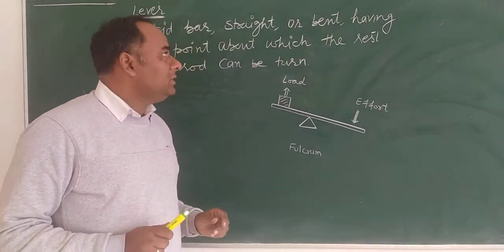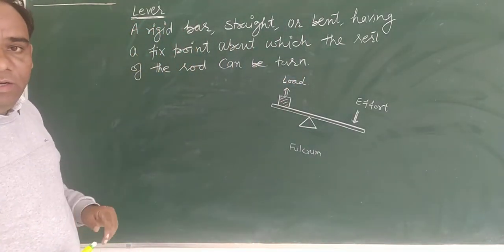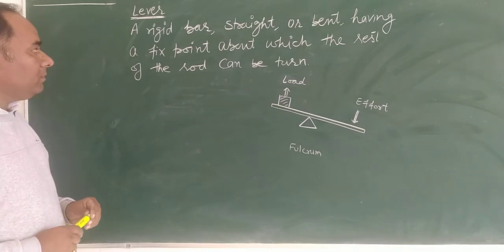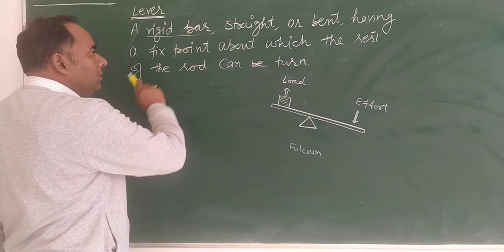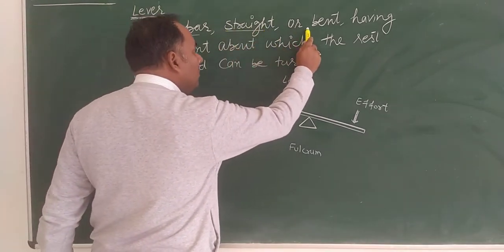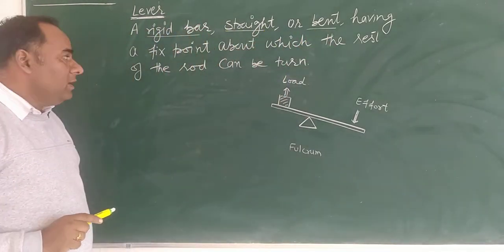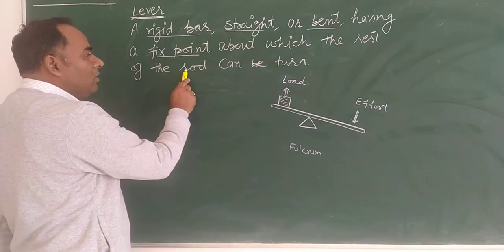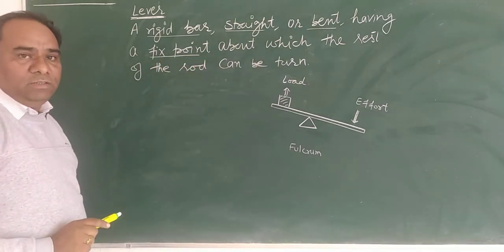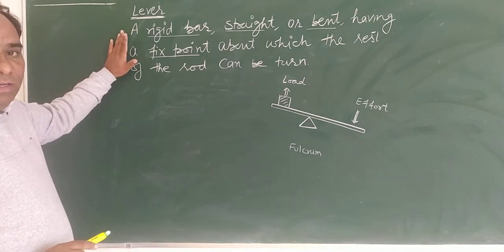I'm going to discuss the lever. Clear? What is a lever? A rigid bar, which may be straight or bent, having a fixed point about which the rest of the rod can be turned, is known as a lever.